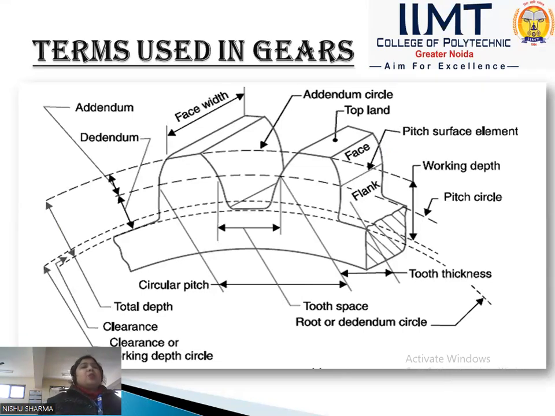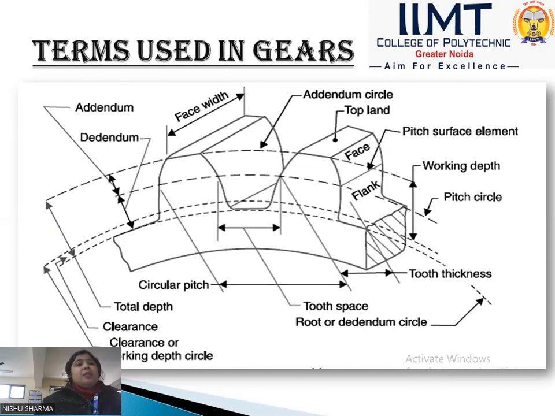Now next terminology is the backlash. It is just the difference between the tooth space and tooth thickness. Okay, and we can say that it is measured along the pitch circle. We can say that backlash should be 0, but in actual practice, the backlash must be allowed to prevent jamming of the teeth due to the tooth errors and thermal expansion.